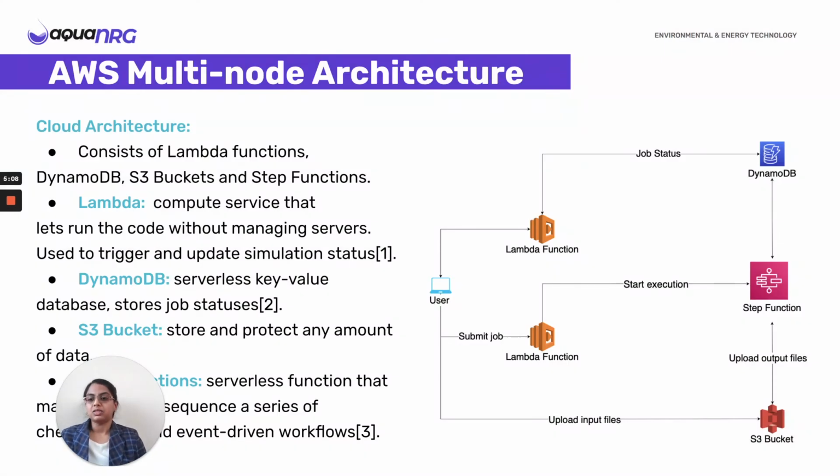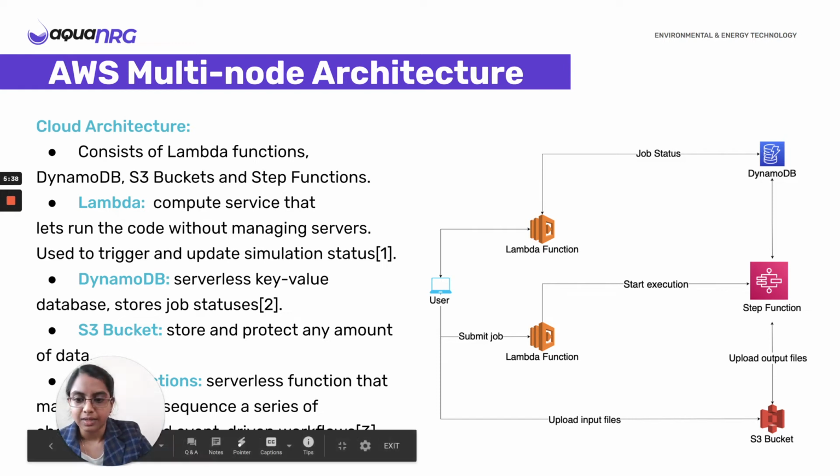Here is the AWS, or Amazon Web Services, serverless multi-node architecture that we used. The cloud architecture consists of 4 components. One is AWS Lambda, which helps us run the code without managing servers. The DynamoDB, which is a serverless key-value database. And then S3 bucket, which can be used to store and protect any amount of data. And then the Step Functions, which are serverless functions used to conduct a sequence of checkpointed operations.